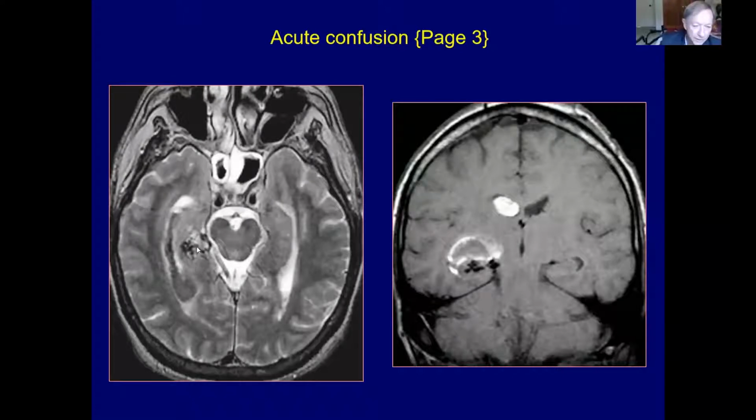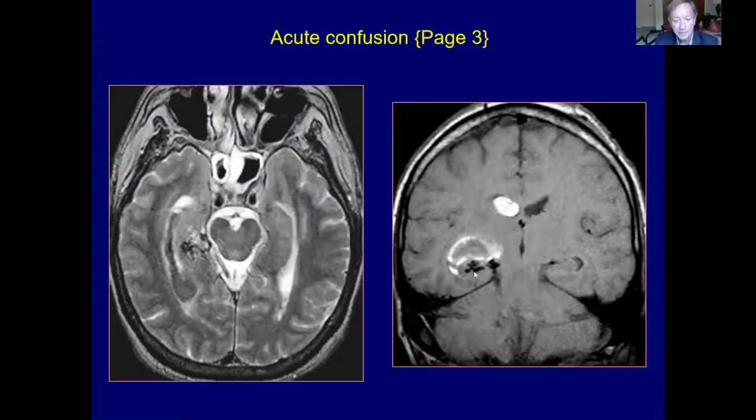Interesting, on the T2 weighted image, there are discrete hypodensities representing flow voids that have a punctate appearance and also a linear appearance here, probably representing a draining vein. And on the coronal T1 weighted image, again, the hypointensities are the flow voids, the nidus of this AV malformation right in the hippocampus.